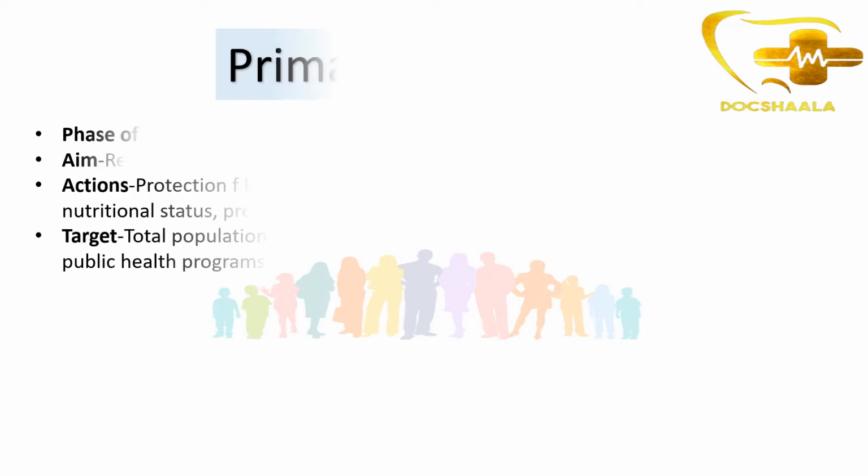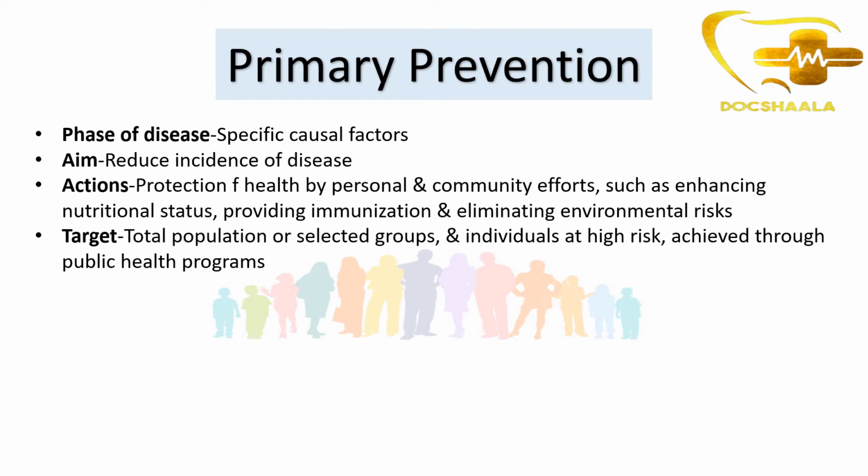Then coming to primary prevention. The phase of disease here is that we have identified the specific causal factors causing this disease. The aim is to reduce the incidence of disease, that is, to reduce the amount of the population getting affected by this disease. What we'll do is go for protective measures. Once we know the specific causal factors, we'll protect the population by personal and community efforts.